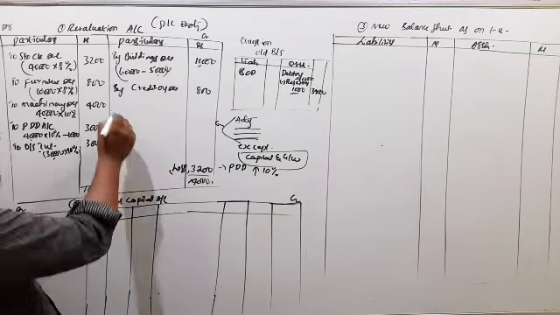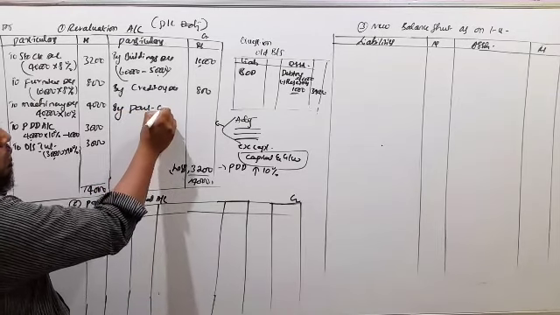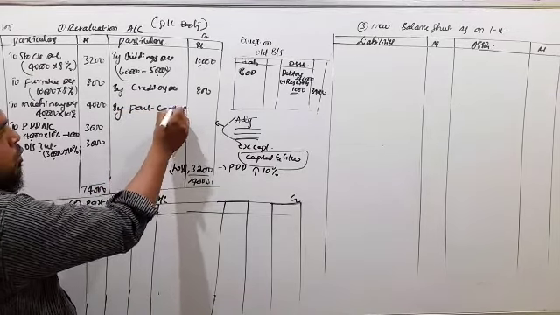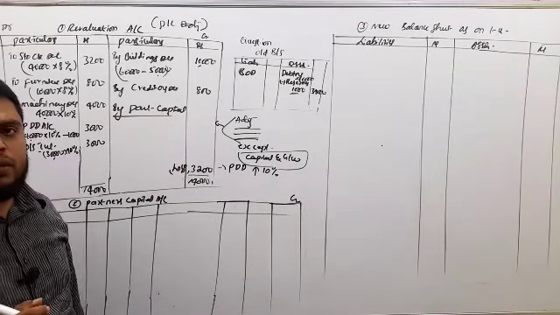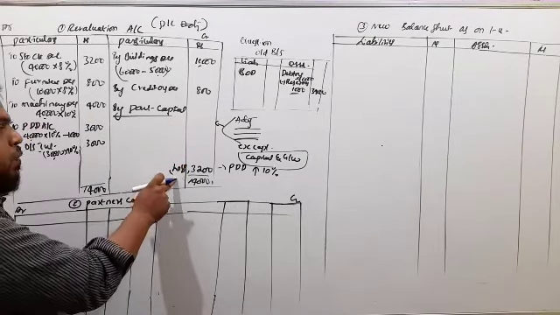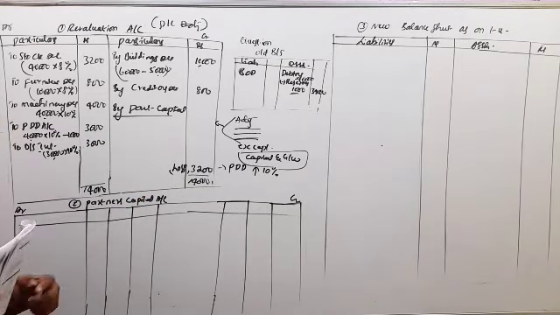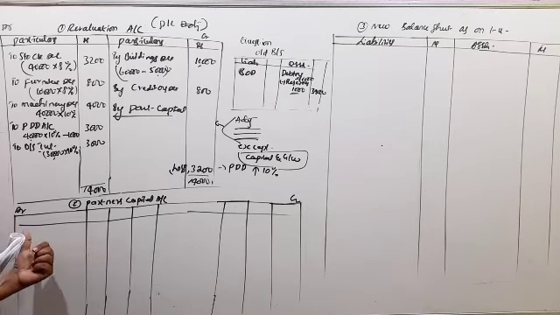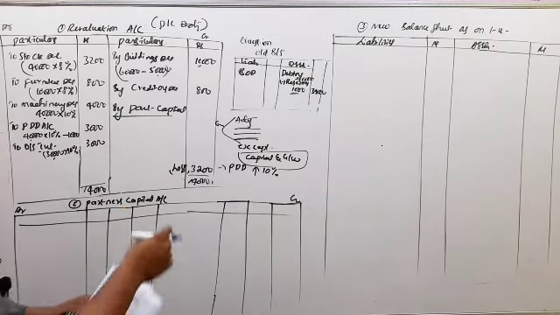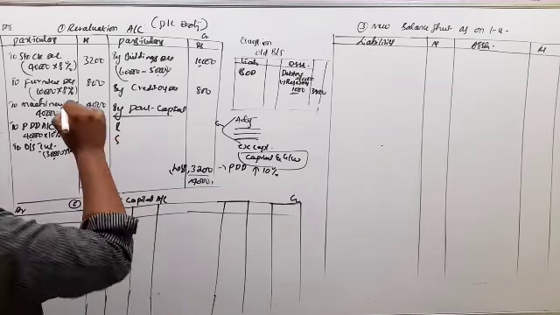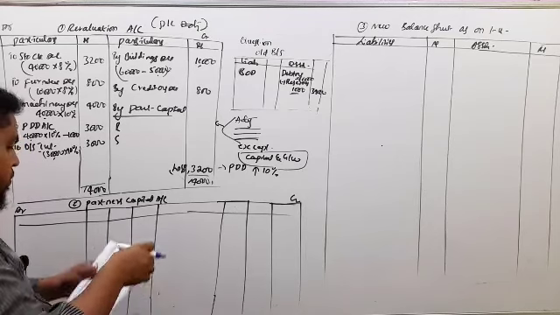So this loss should be shared among the old partners. This profit or loss should be shared among the old partners in the old ratio, and this loss is transferred to the second step, that is the partners capital account debit side. Now who are the partners here?